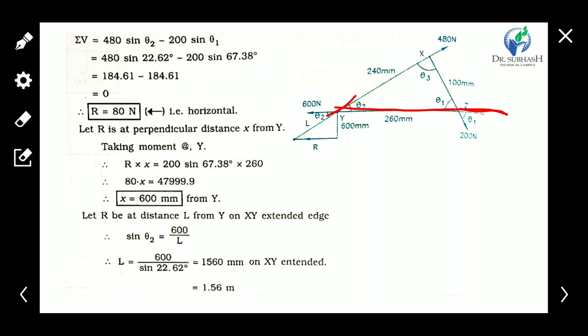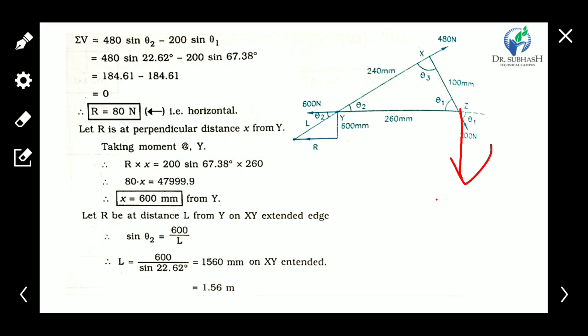This horizontal force's line of action passes through point y, so this moment is 0. This force's moment is also 0. Okay, and these three forces have moments. So here this vertical force moment is 260 into 200 sin theta 1.